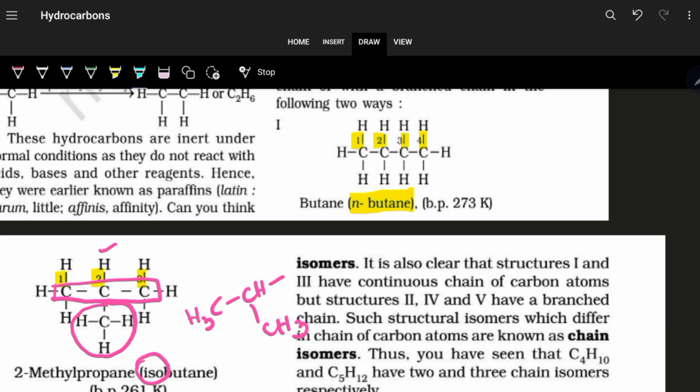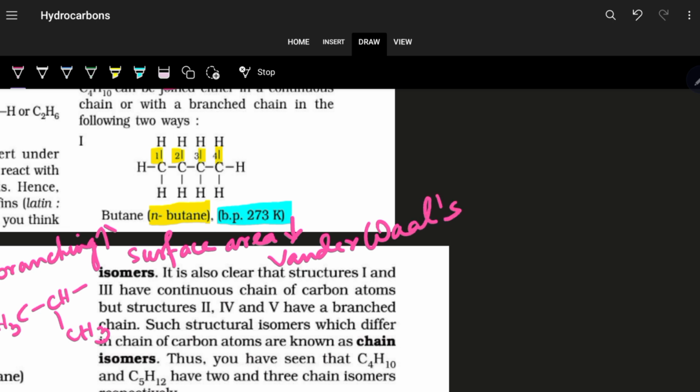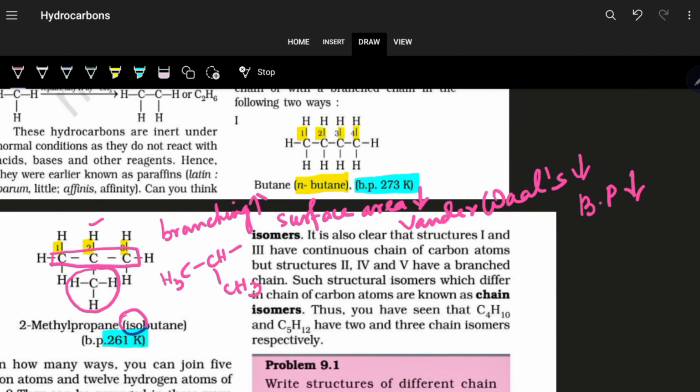If you note the boiling point for the normal chain is 273. When there is a branching, the boiling point decreases, on account of decrease in the surface area. So with increase in branching, the surface area of the molecule decreases, and the van der Waals interaction decreases. Why am I telling van der Waals? Because alkanes are non-polar in nature. The van der Waals interaction decreases, so the boiling point also decreases. So they are related to each other.